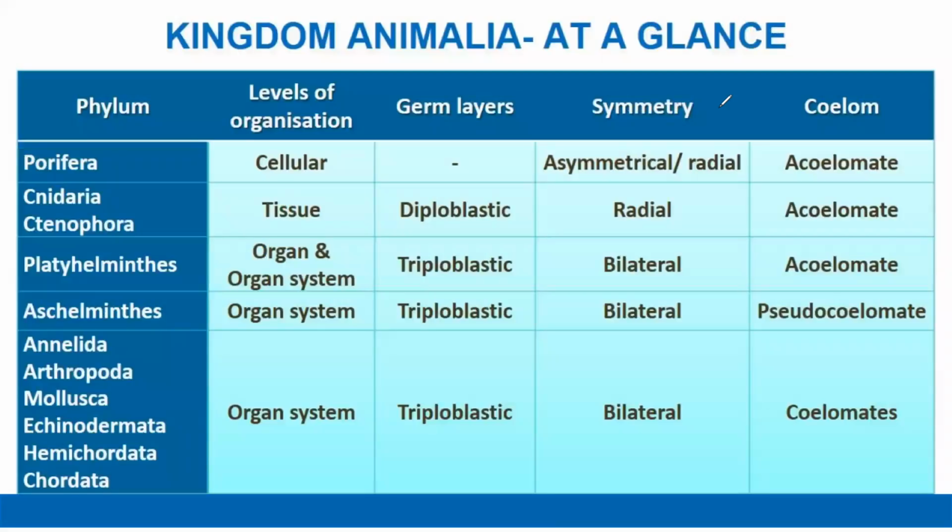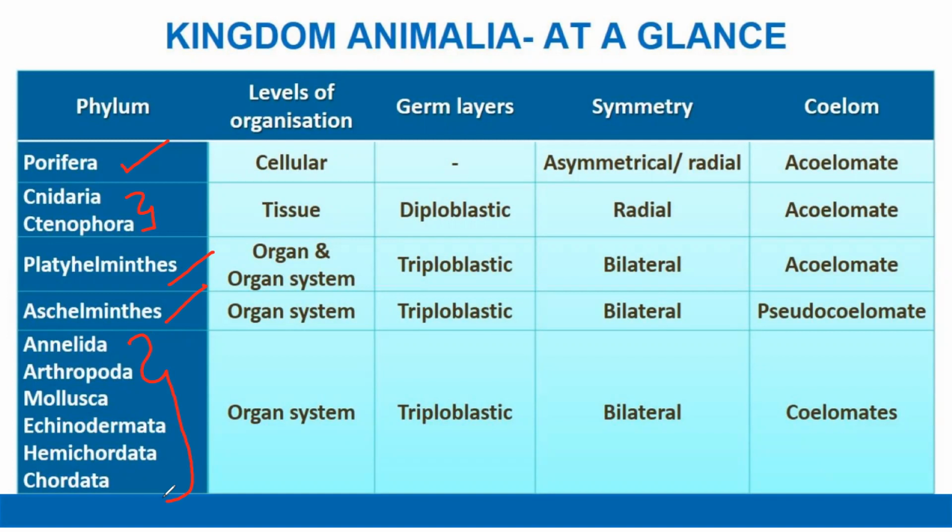Let's see the kingdom Animalia at a glance, with all the characteristics and a brief account of all the phyla. Porifera, Cnidaria, and Ctenophora are kept together in a single group, then Platyhelminthes, Aschelminthes, and from Annelida to Chordata, so it will be easier to understand, because they show mixed or similar characteristics.